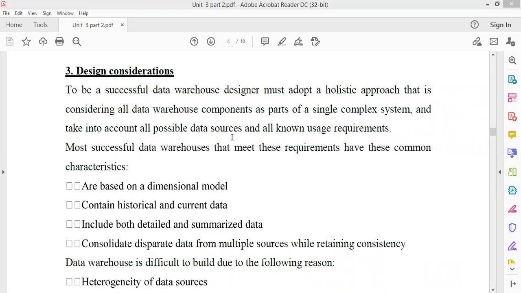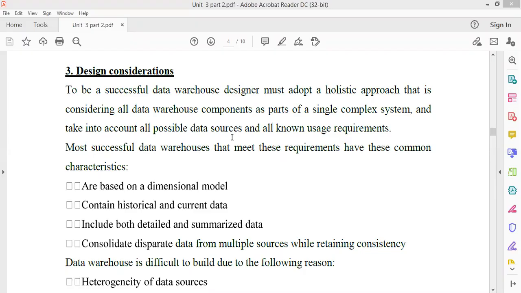Okay. So before taking any approaches for business decision making, in the designing phase, first of all, you need to take all the user requirements for which the data warehouse is going to be designed. When you know all the user requirements, then the next phase is, for that requirement, what are the possible data sources?